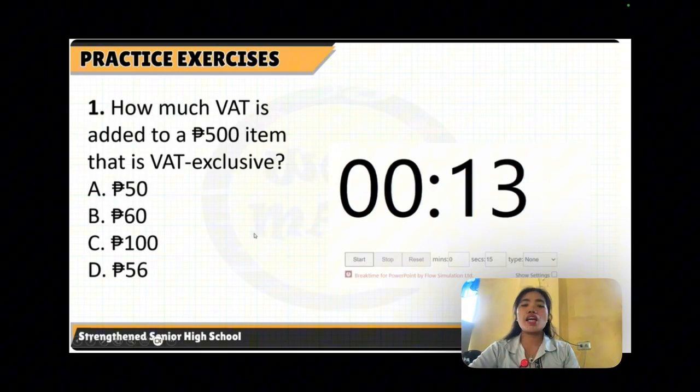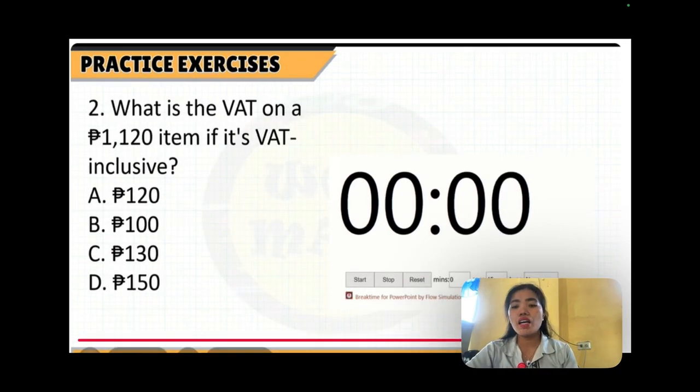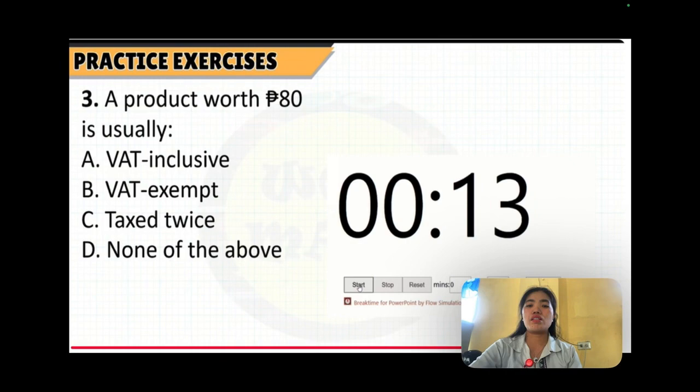Now, let us proceed to practice exercises where you're going to copy and answer on your notebook and show the solution. Number one, how much VAT is added to a 500 peso item that is VAT exclusive? A, 50 pesos, B, 60 pesos, C, 100 pesos, and D, 56 pesos. Number two, what is the VAT on a 1,120 peso item if it's VAT inclusive? A, 120 pesos, B, 100 pesos, C, 130 pesos, and D, 150 pesos.